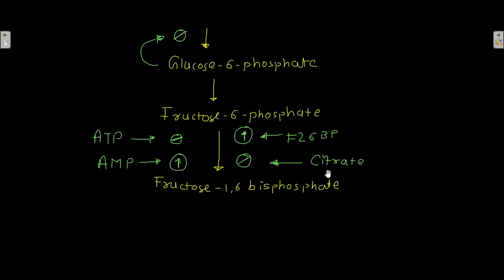So the citrate from the Krebs cycle inhibits the conversion of fructose 6-phosphate into fructose 1,6-bisphosphate. But the presence of AMP and fructose 2,6-bisphosphate will promote this reaction. So this reaction has two promoters, AMP and fructose 2,6-bisphosphate, and two inhibitors, ATP and citrate.